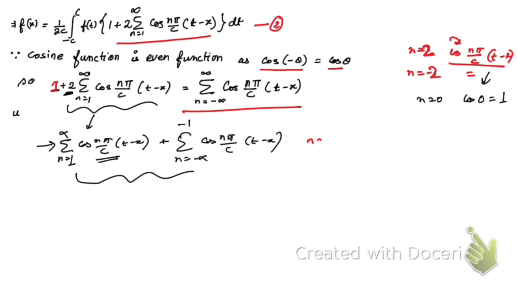Because at n equal to 0, we're going to get 1, the value of this function. So including these two as well as plus 1, we're going to get this. Hope you have understood this.